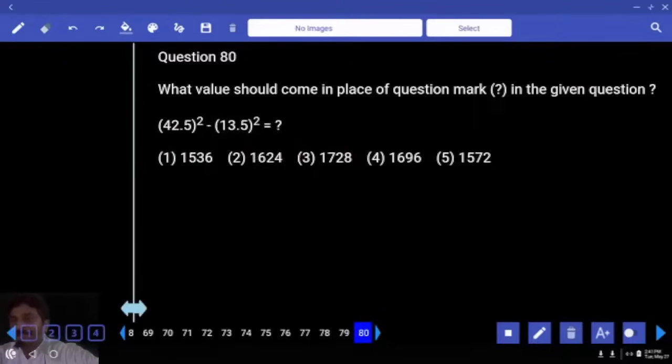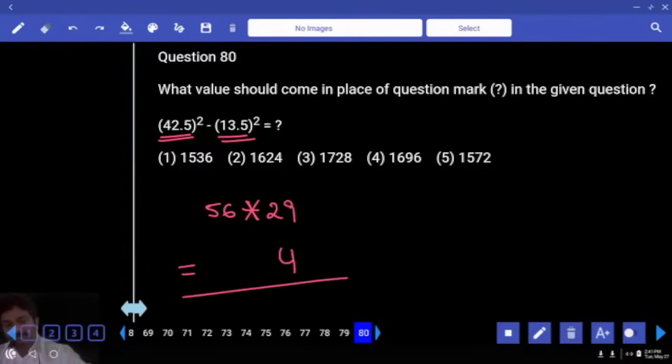I think we can go with the A plus B into A minus B concept. A plus B, 42.5 plus 13.5, 50 minus A minus B. First subtract 12.5, then we can subtract 1. Is that okay? If you subtract 12.5, you have 30. Now subtract 1, 20. A plus B into A minus B. The answer ends with how many? Only 1. Done.